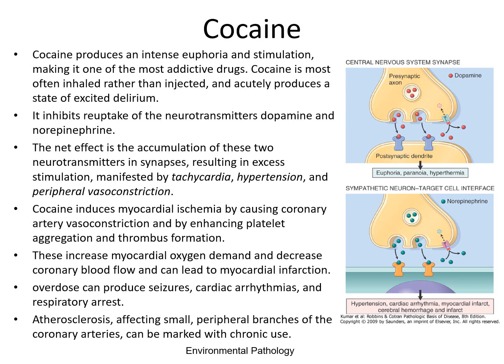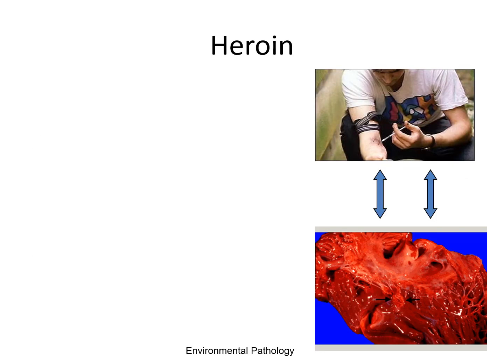Cocaine induces myocardial ischemia by causing coronary artery vasoconstriction and by enhancing platelet aggregation and thrombus formation. This increases myocardial oxygen demand and decreases coronary blood flow. Overdose can produce seizures, cardiac arrhythmias, and respiratory arrest. Atherosclerosis can also occur in chronic use of cocaine.